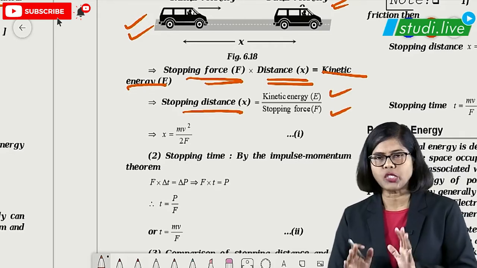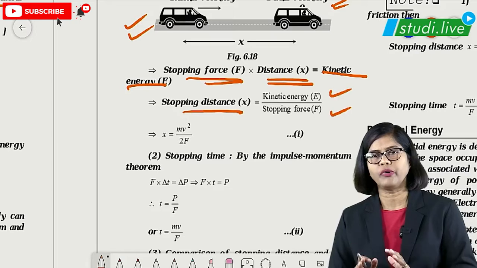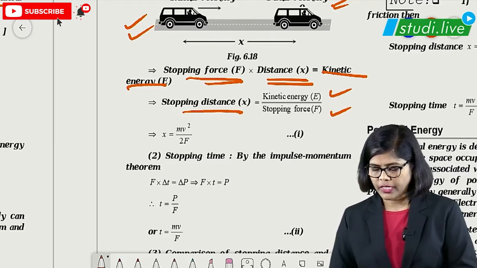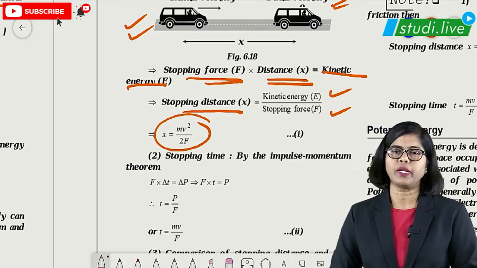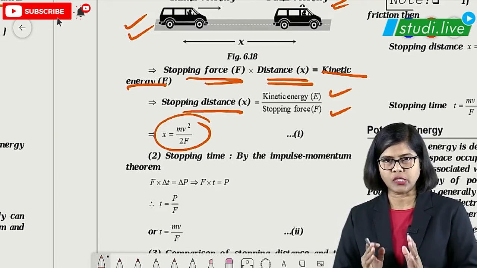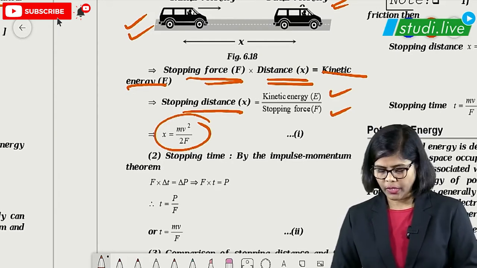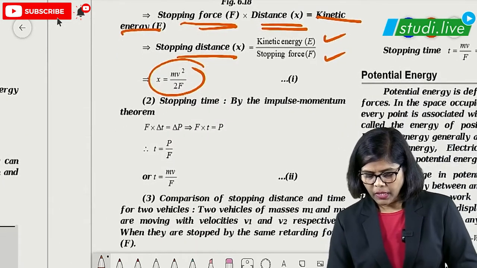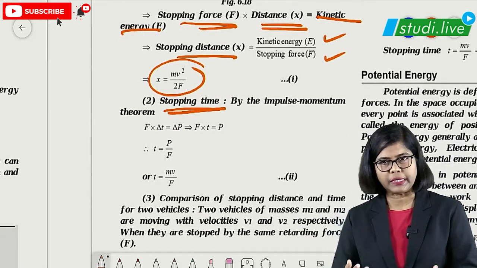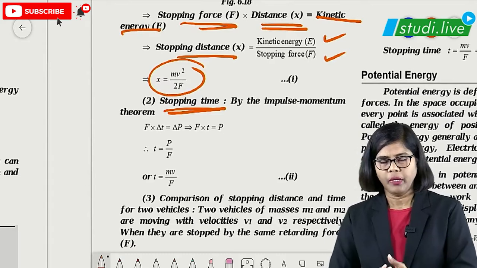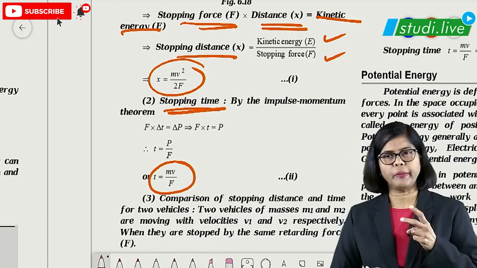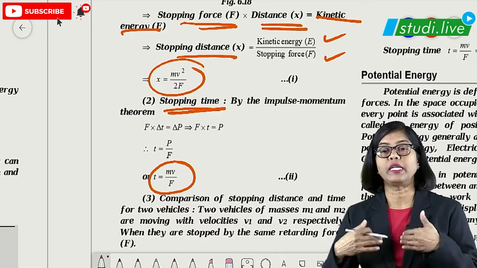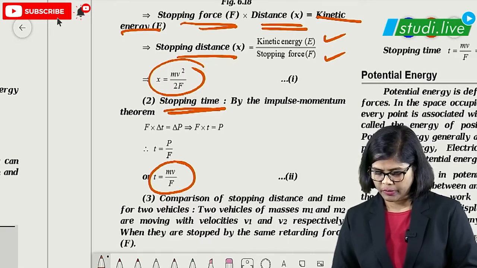Again, everything is based on the basic definition of work done, which is nothing but energy, that is force into displacement. So we are getting here the stopping distance formula as mv square upon 2 times F, where F is the stopping force applied. Even if you want to find the stopping time, what time the car will stop, the stopping time is mv upon F. So remember these basic formulas, it will be easy to solve any kind of numericals based on this.